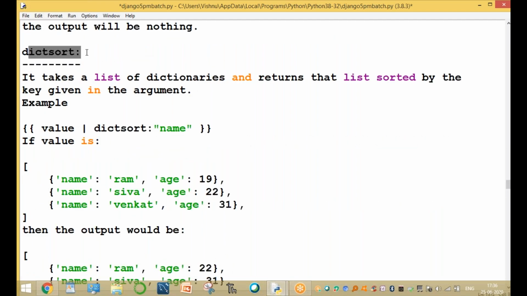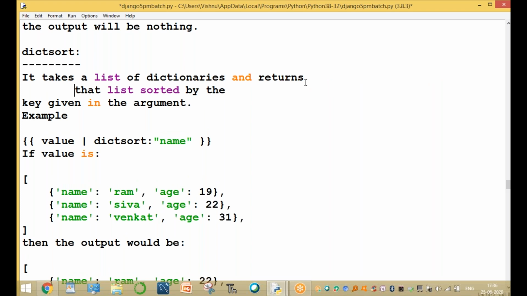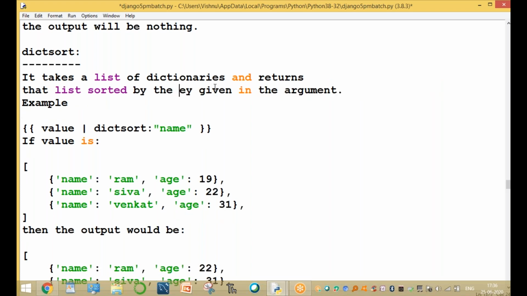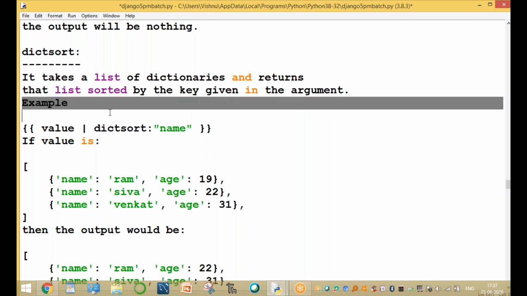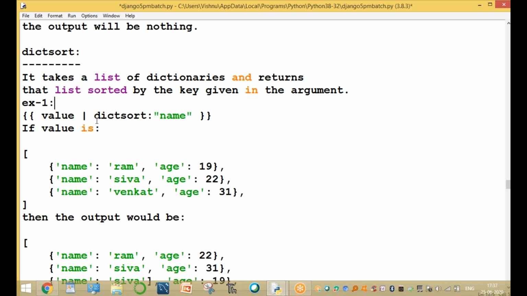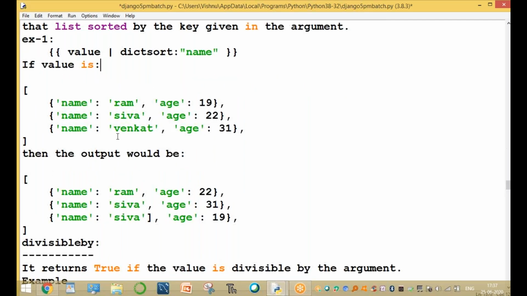Dictionary sort takes a list of dictionaries and returns that list sorted by the given key argument. Example one. For example, value. These are the filters and value. Dictionary sort is based on the value. So now there is the dictionary, so process it. What will be the output? Based on the name. Here all are the same. The original values are Ram, Siva, and Venkat.